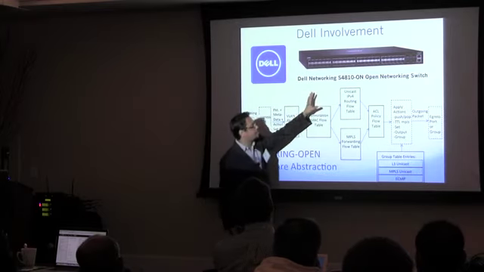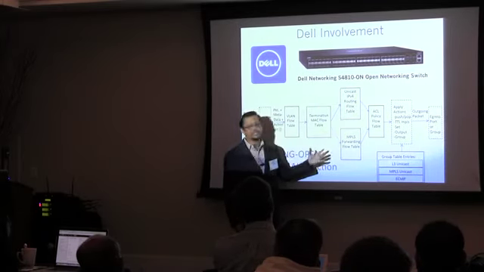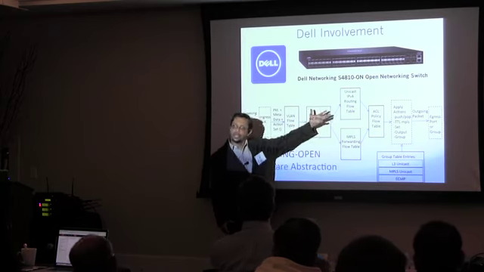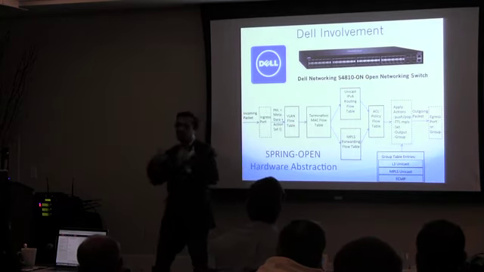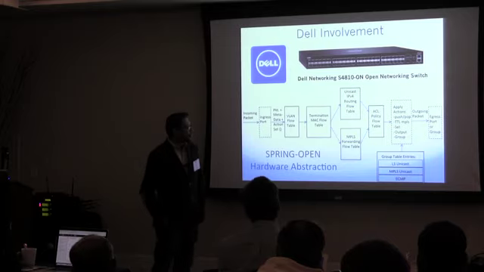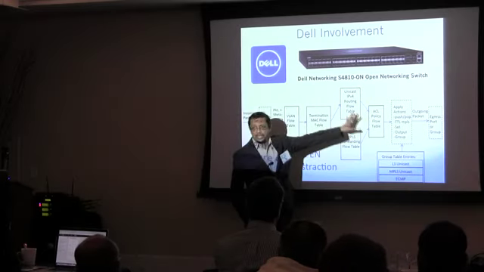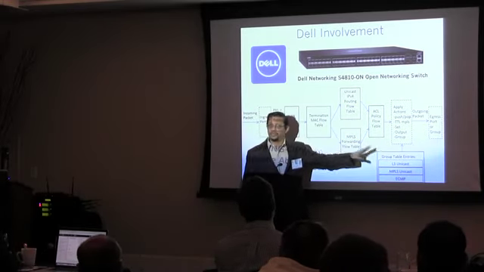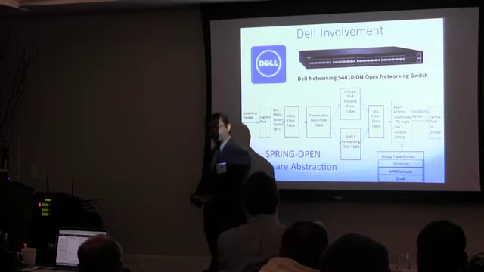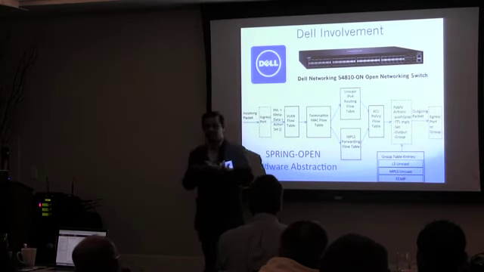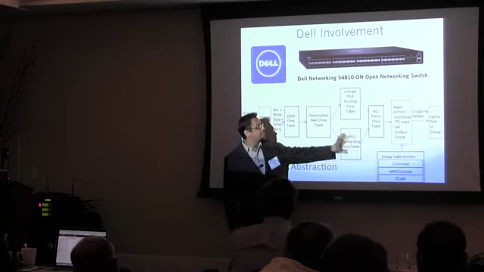So they had to change their operating system to have these tables, or rather the abstraction of these tables, being exposed to the outside world so you could control it from outside using a controller. In reality, the chip probably has 10 or 20 tables, but the controller doesn't need to know all that level of detail. It really just needs to know an abstract level of detail.